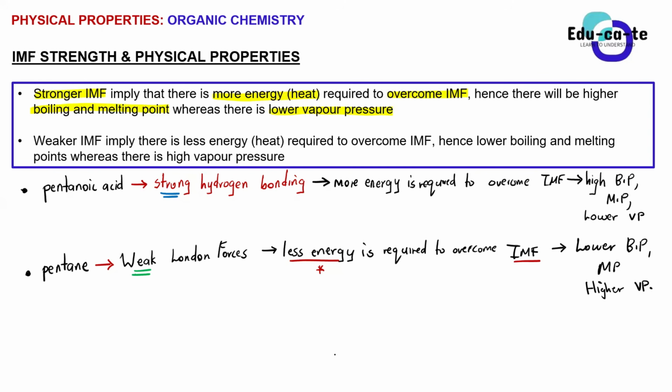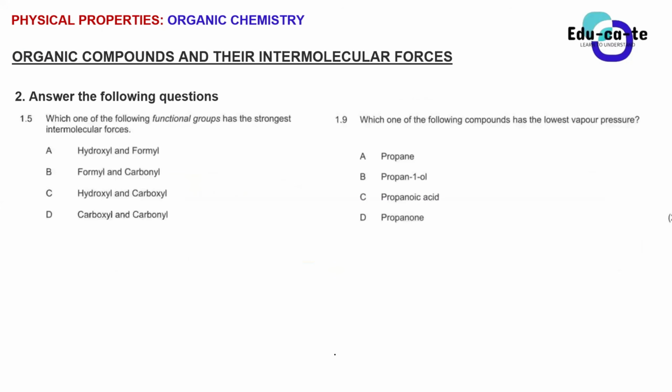Let's go to application. Answer the following questions. 1.5. Which one of the following functional groups has the strongest intermolecular forces? We have these 4 in total. A is hydroxyl and formyl, B is formyl and carbonyl, C is hydroxyl and carboxyl, D is carboxyl and carbonyl. Which one has the strongest intermolecular forces? Pick one. Quick. Anyone who says something?